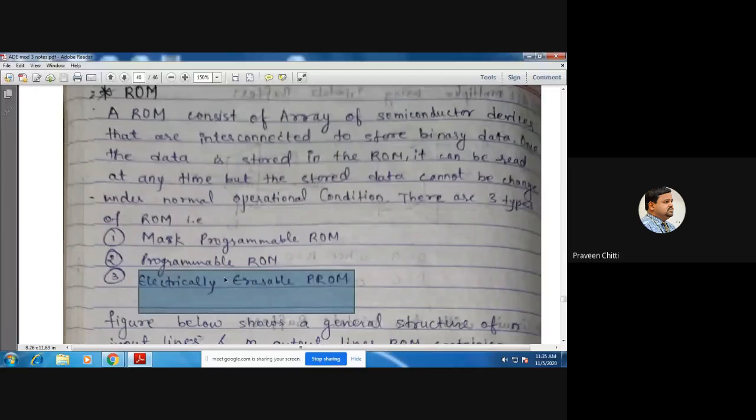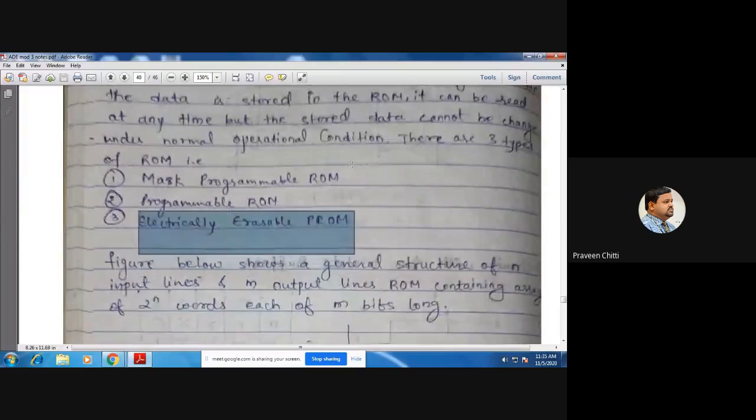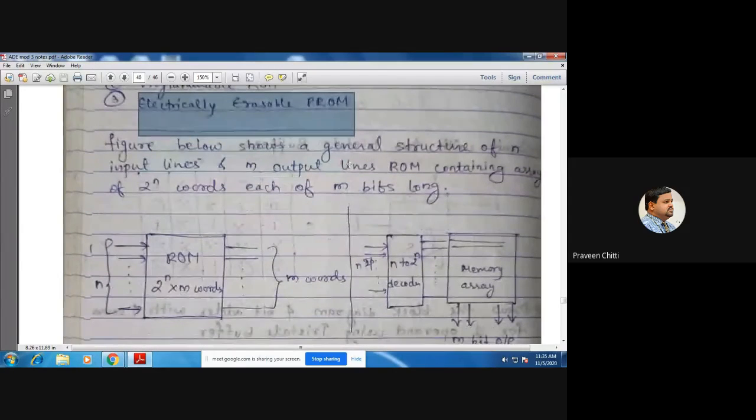So we have various forms of the ROM. The general structure of a ROM is shown here. It can have n input lines, which we have shown here. It can have 2 to the power n memory locations, and each memory location can store m bits.